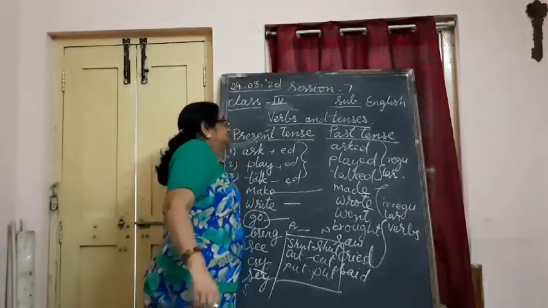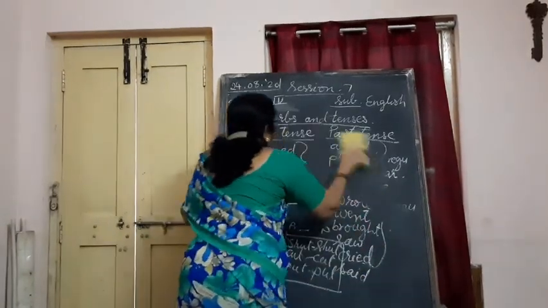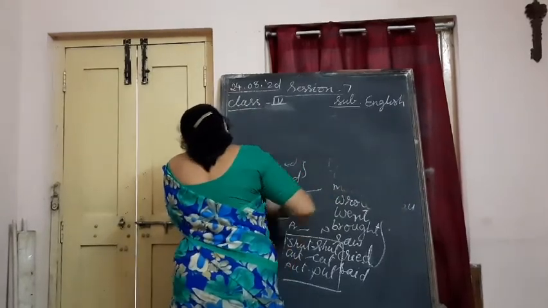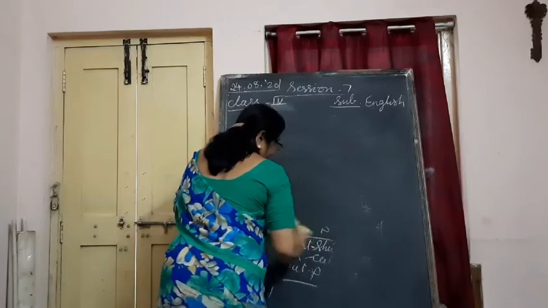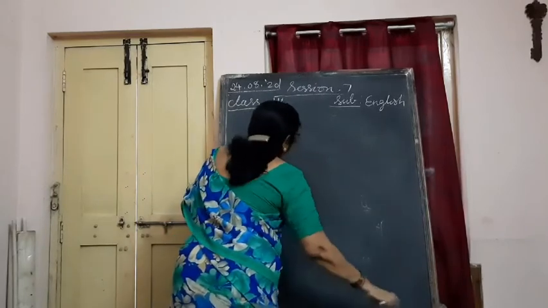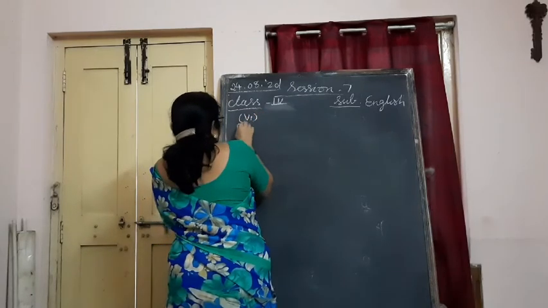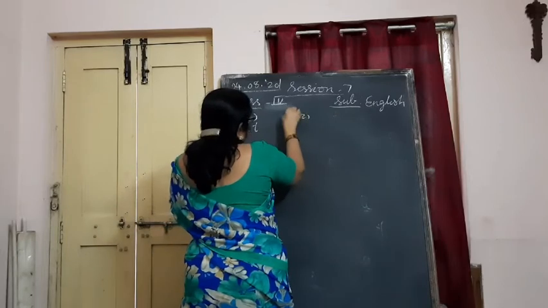Now next is, present tense we call V1. We call V2 past tense.